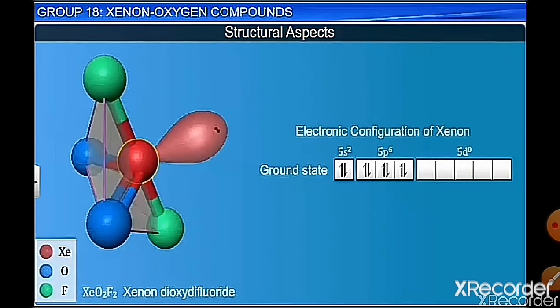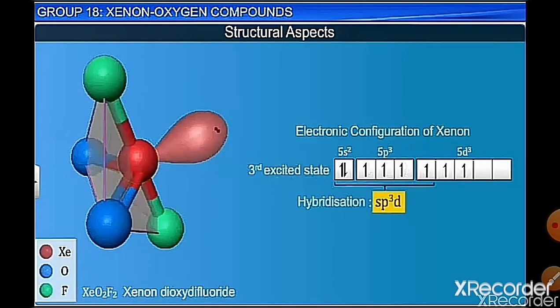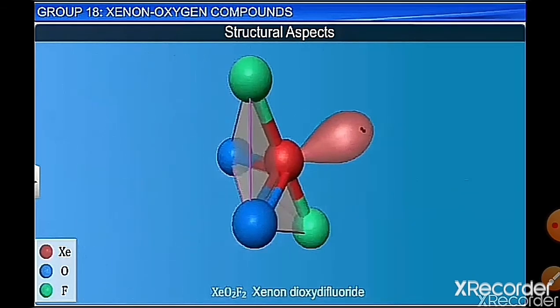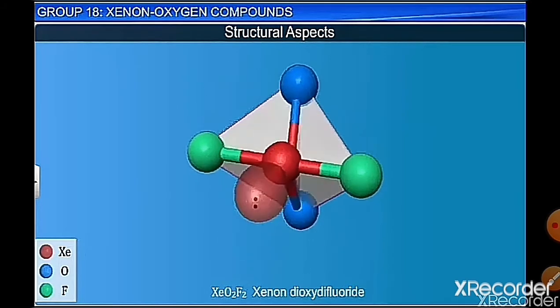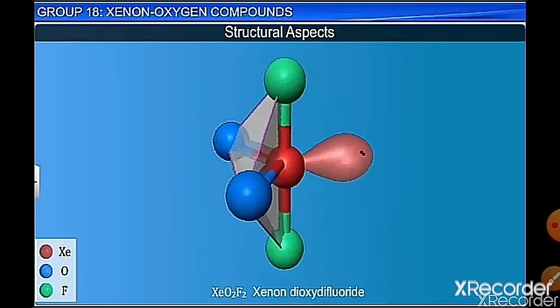Now XeO2F2. Again the electron undergoes hybridization, and the hybridization is sp3d, and it has 2 unpaired electrons in the d orbital, which are not used in hybridization. Now XeO2F2 has 1 lone pair, 2 bond pairs with F, and 2 bonds with oxygen atoms, a single bond and a double bond formed by dπ-pπ bonding. The d electron of Xe will overlap with the unpaired p electron of oxygen to form a pi bond. So it has a seesaw shape. XeO2F2 has sp3d hybridization, and due to the lone pair, it has a seesaw shape.